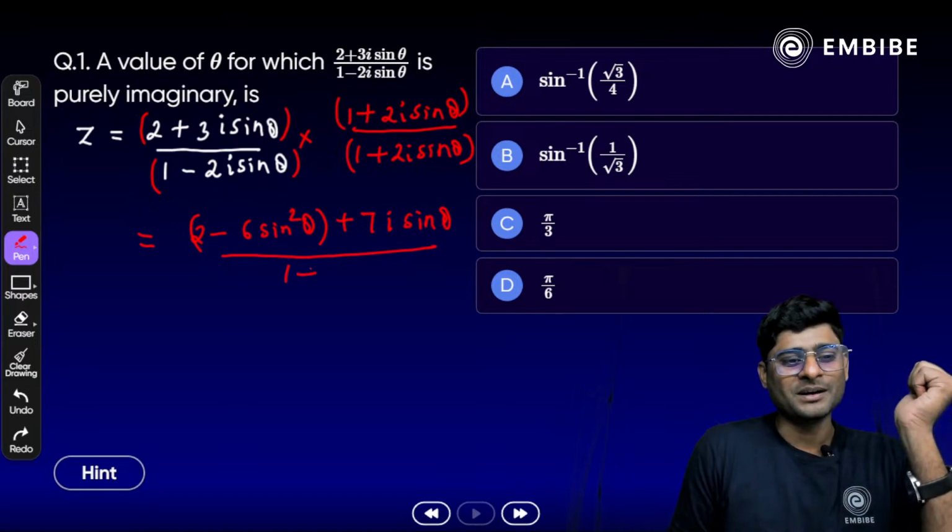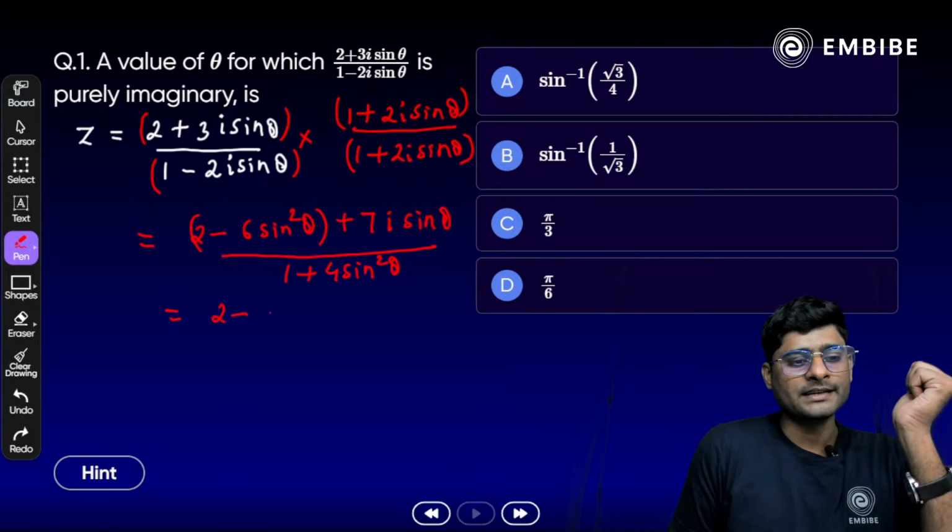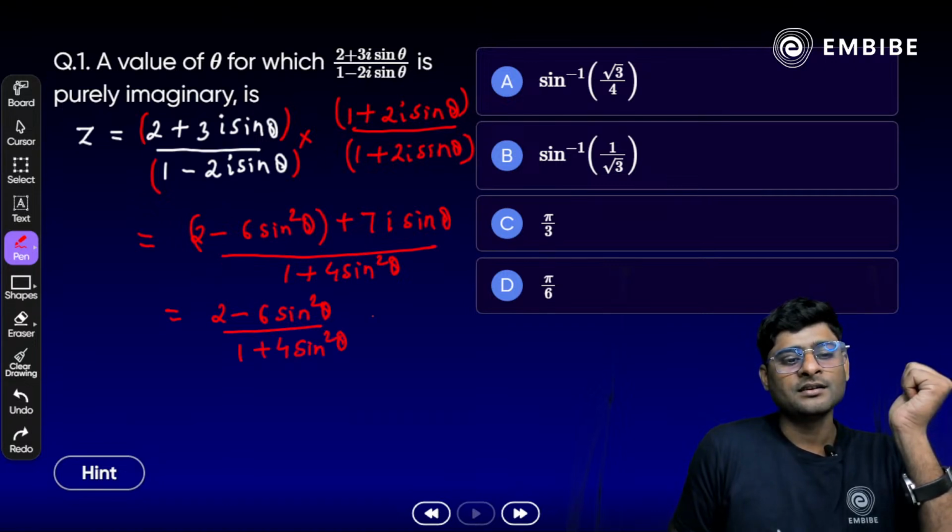That should be 1 plus 4 sine square theta. Once we write it in complex form, it is (2 minus 6 sine square theta) divided by (1 plus 4 sine square theta) plus i times 7 sine theta divided by (1 plus 4 sine square theta).